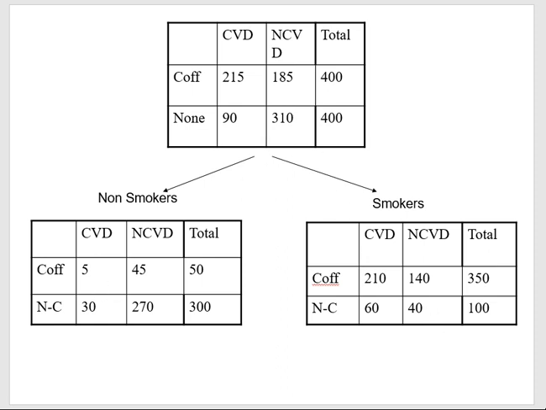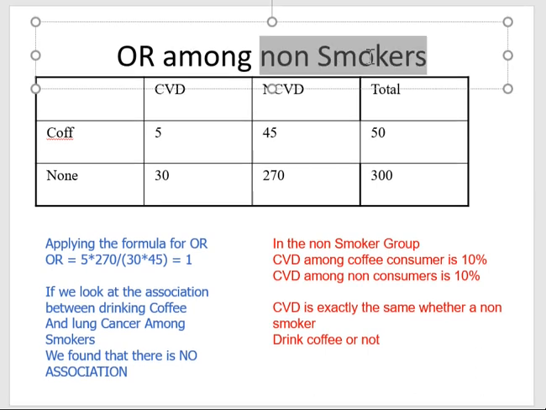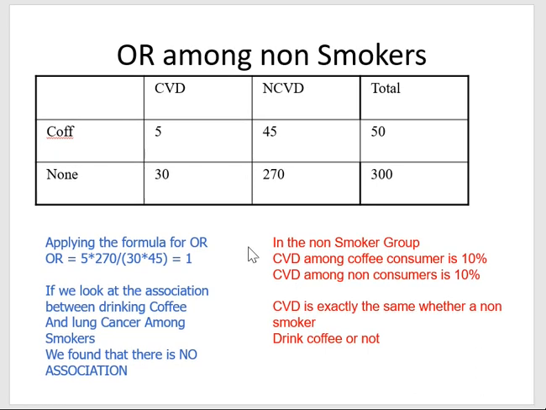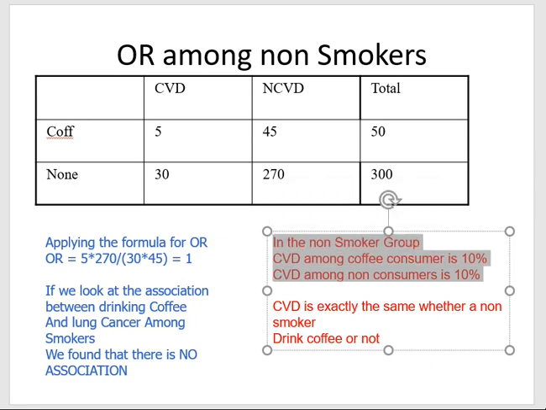All right, so let's see what happens if I only look at the non-smokers. Again, I'm not interested in the relationship of smoking and CVD. I'm still interested in coffee and CVD, but within a subgroup, the non-smokers. So in the coffee consumers, 5 out of 50, meaning 10%. In the non-coffee consumers, 30 out of 300, meaning 10%. Therefore, if you consider non-smokers, CVD occurs in 10% of the coffee consumers and 10% in the coffee non-consumers.